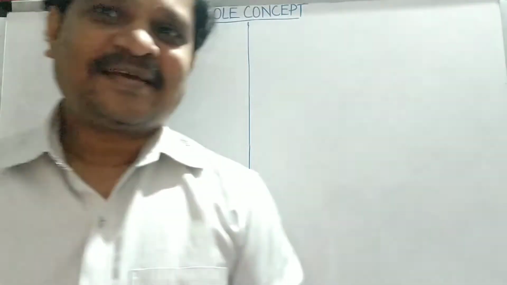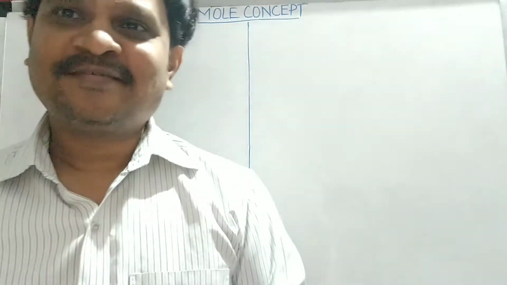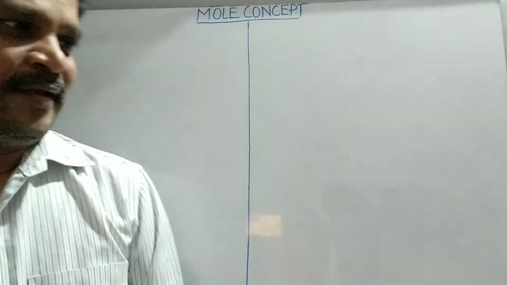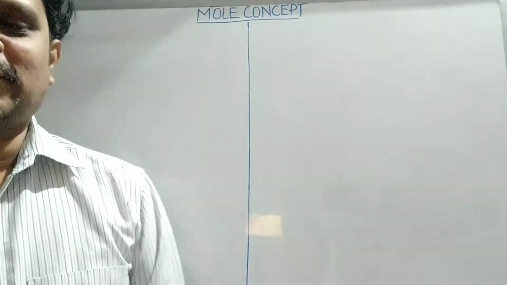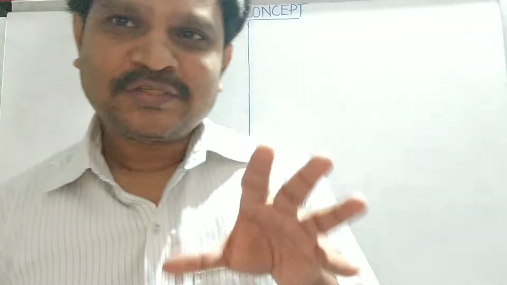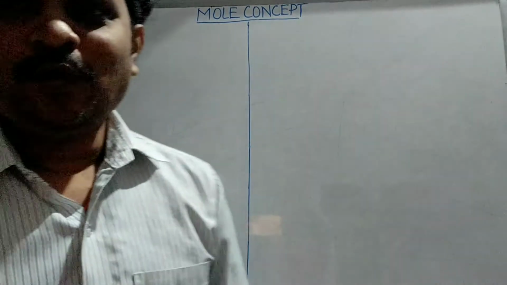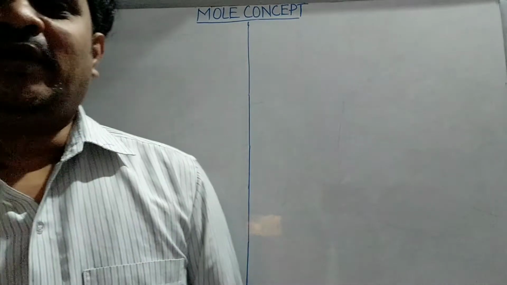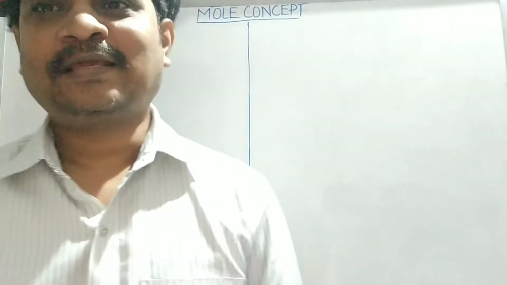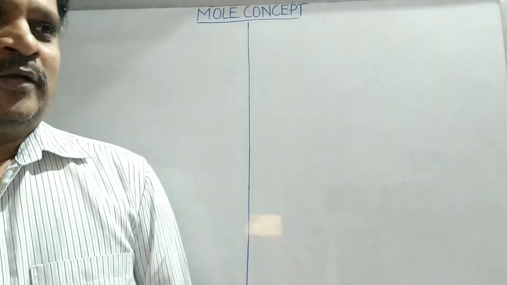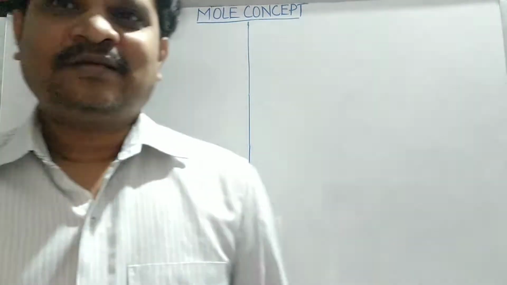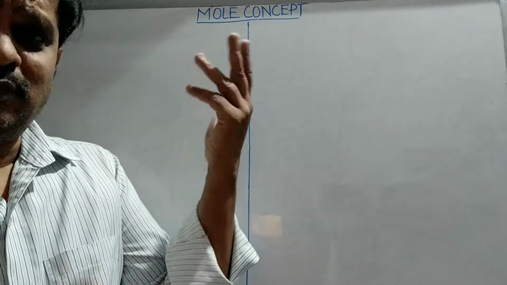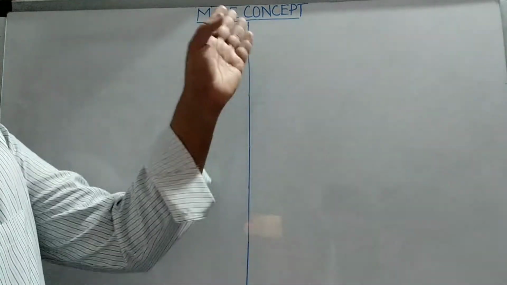As previously discussed, from this time onwards I am going to show some useful tips and useful topics for the students. One of the most important topics is mole concept. This plays a very important role, mainly for doing the numerical problems from the chemistry point of view. So in this class we are going to discuss this mole concept. This is mainly for 6th to plus 1, plus 2 also. You can go for this.